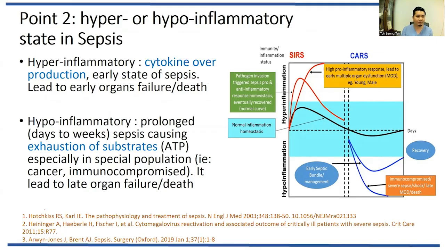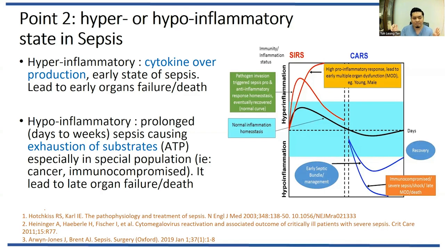During hyperinflammation, the patient has an overwhelming cytokine production, causing vasoplegia and vasodilation, and leading to early organ failure. However, in hypoinflammation, the sepsis is prolonged, either because the patient takes some medicine or has a good reserve. They fight a long war, maybe for a few days to 2 weeks, then the body reserves start to exhaust, and there's no more substrate to let the patient fight the infection. So it becomes more immunosuppressed, with less inflammation.